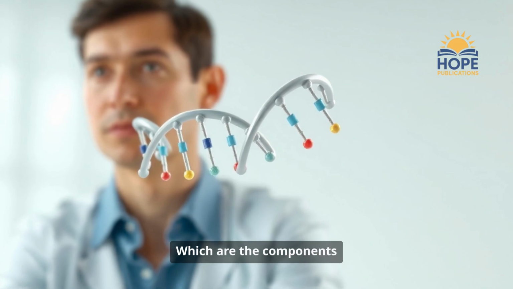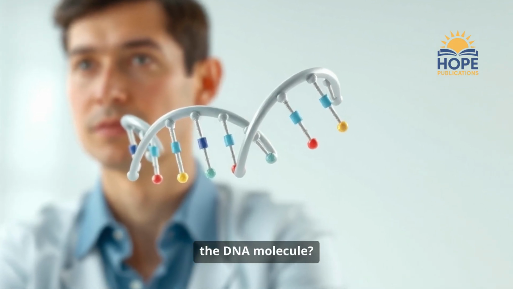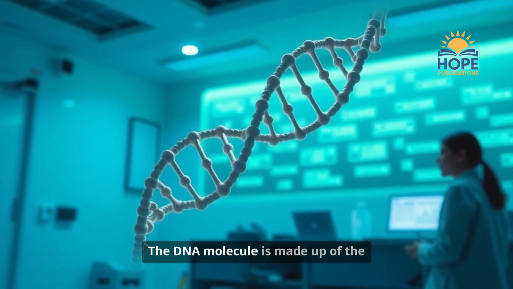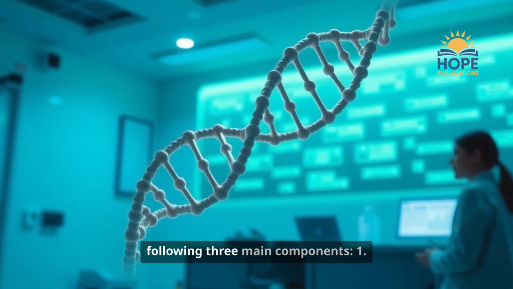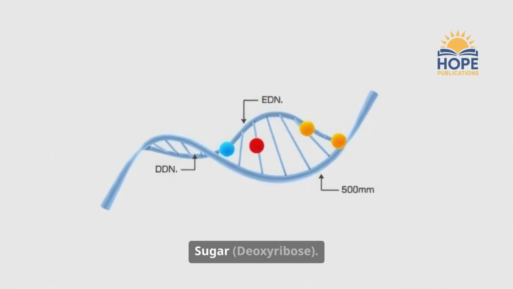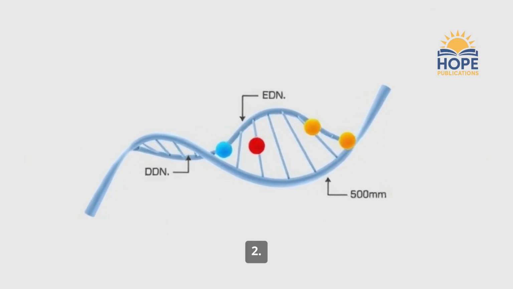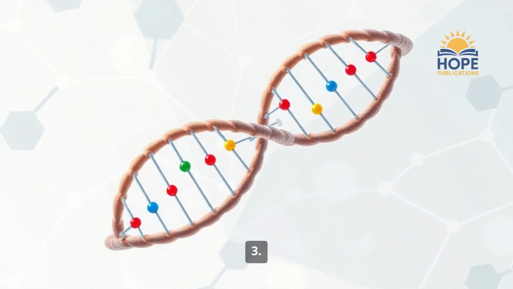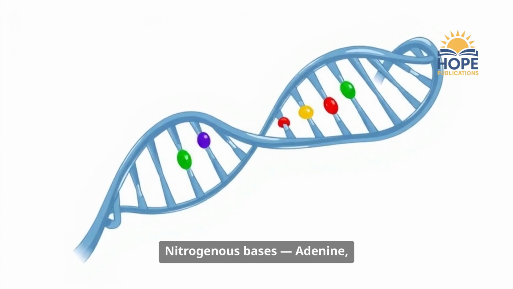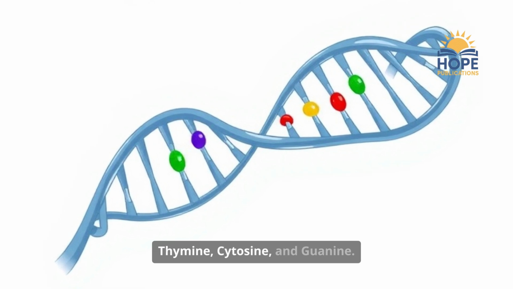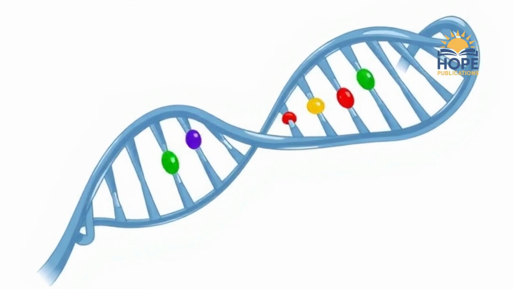3. Which are the components of the DNA molecule? The DNA molecule is made up of the following three main components: 1. Sugar deoxyribose, 2. Phosphate group, 3. Nitrogenous bases adenine, thymine, cytosine, and guanine.